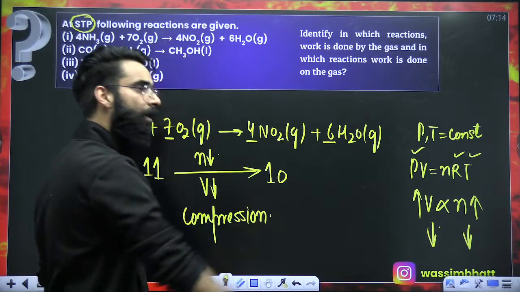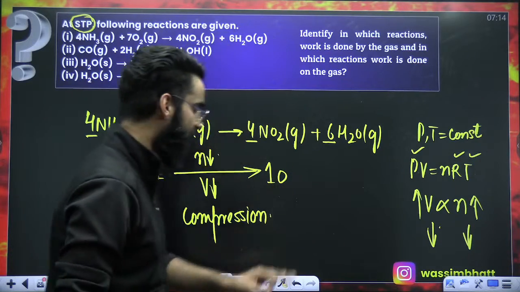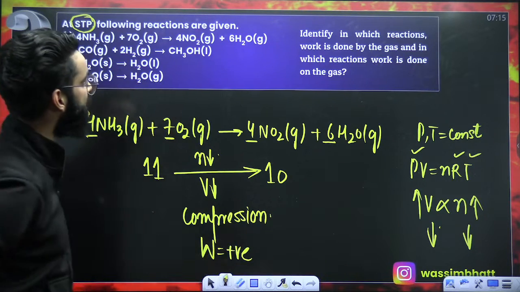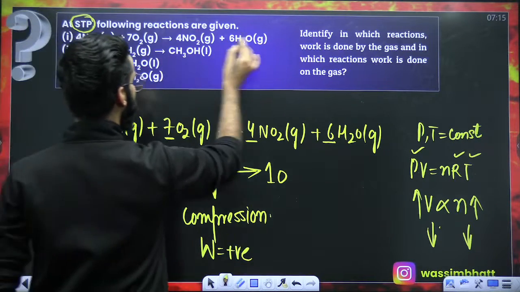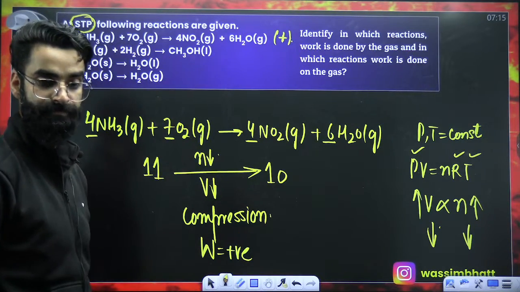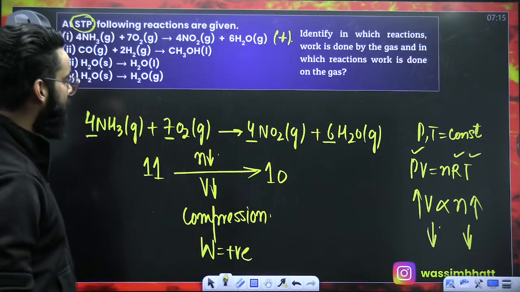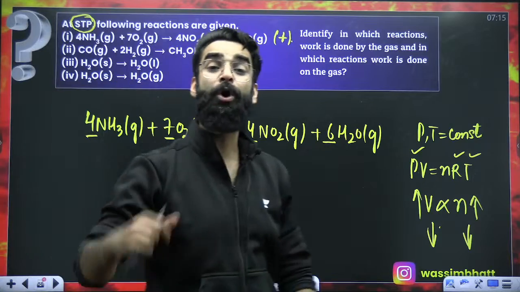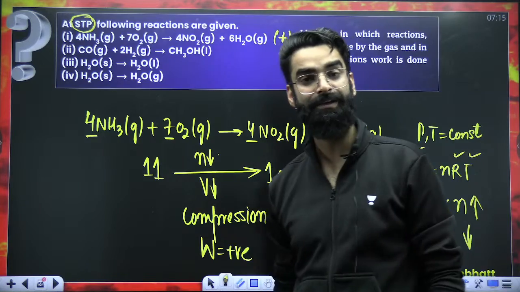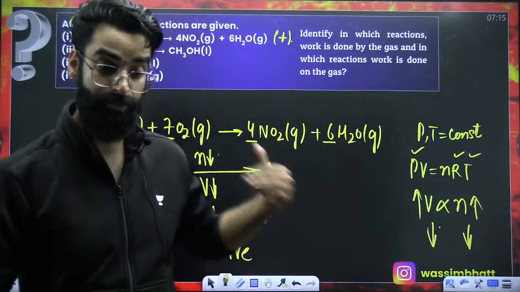And we already know, whenever there is compression, work is done on the system. And whenever work is done on the system, the W value, as per sign convention, has to be taken as positive. So during the first process, W value is positive. Agreed? This concept you'll use only when all the reactants and products are in gaseous state and the reaction happens at constant pressure and temperature.